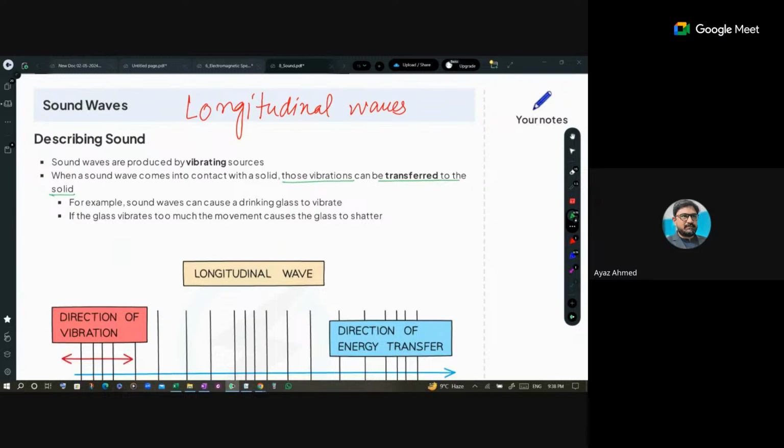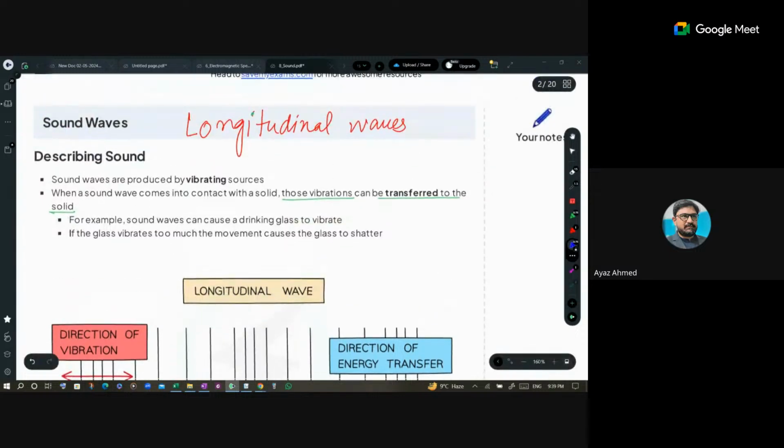Did we do these sound waves or not? Why do I remember that no, we didn't? Sorry, like we did a part of waves, but not a separate topic. Okay, we didn't do it separately. Yes, that's fine.